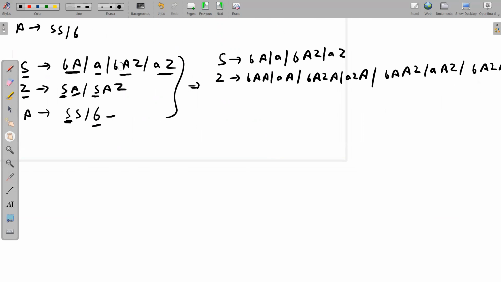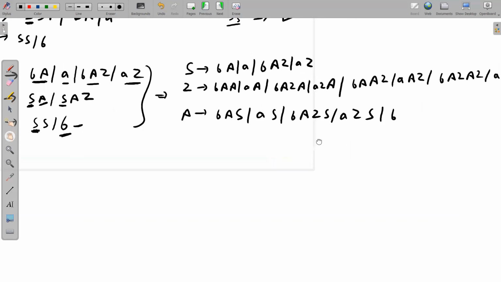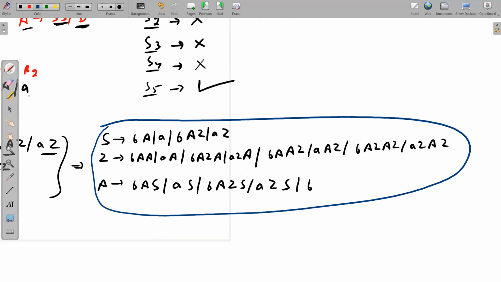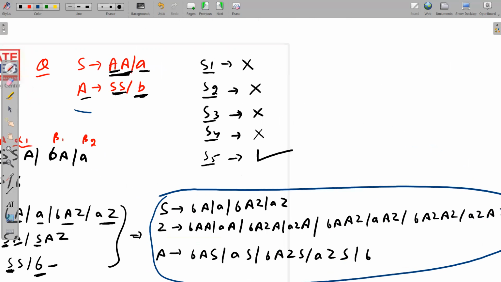So this S will be replaced by this, and S will be copy pasted. Okay, so S will be pasted or concatenated with each and every RHS. So do it carefully. A implies BAS, AS, BAZS, AZS, small b, because small b you have to keep it. Okay. That's it. So this is your converted grammar, and I will say with confidence that this grammar and your given grammar both are exactly equivalent.